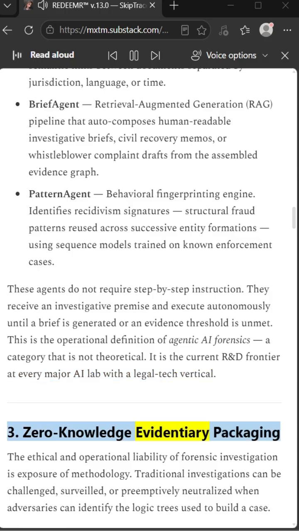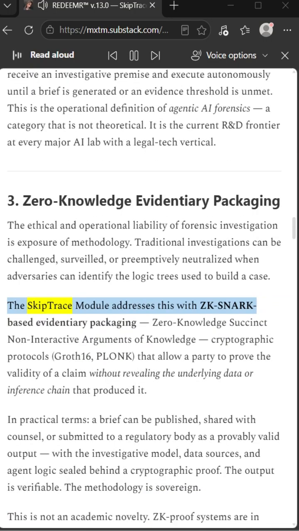3. Zero-knowledge evidentiary packaging. The ethical and operational liability of forensic investigation is exposure of methodology. Traditional investigations can be challenged, surveilled, or preemptively neutralized when adversaries can identify the logic trees used to build a case. The SkipTrace module addresses this with zk-SNARK-based evidentiary packaging, zero-knowledge succinct non-interactive arguments of knowledge, cryptographic protocols, Groth16, PLONK, that allow a party to prove the validity of a claim without revealing the underlying data or inference chain that produced it. In practical terms, a brief can be published, shared with counsel, or submitted to a regulatory body as a provably valid output, with the investigative model, data sources, and agent logic sealed behind a cryptographic proof.